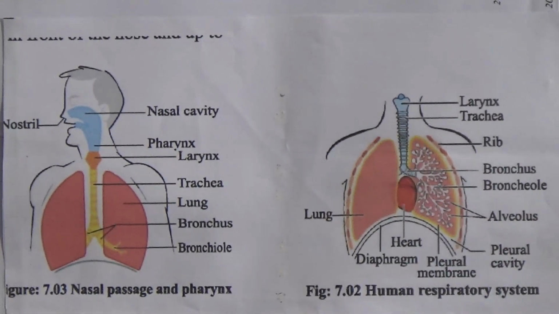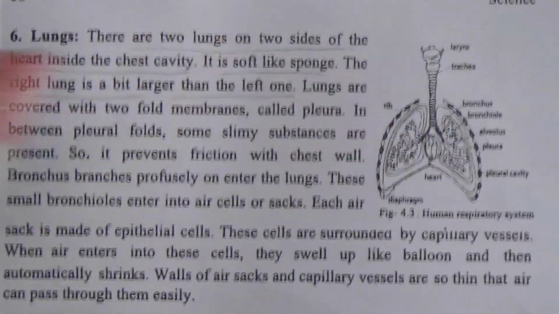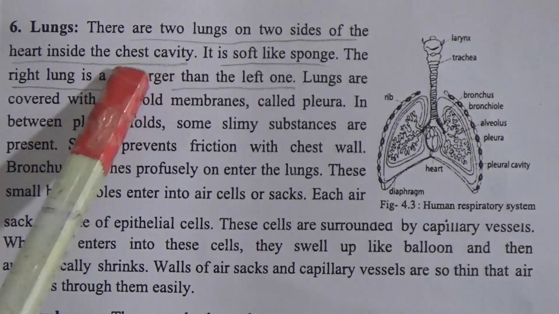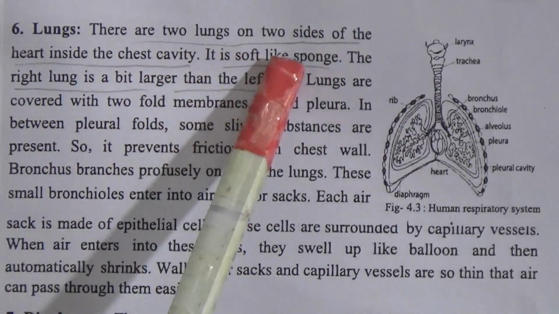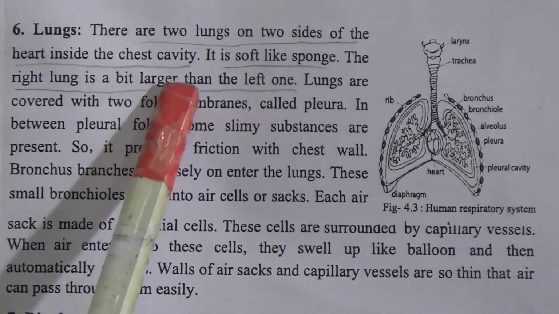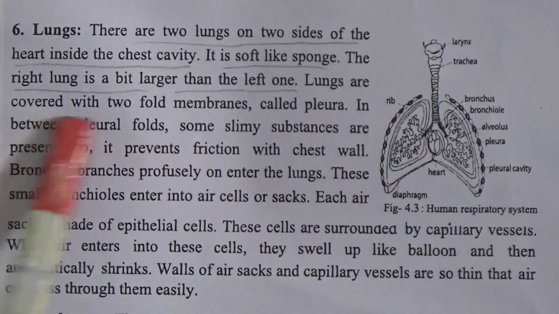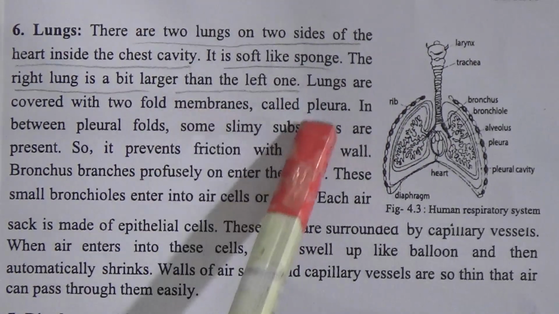Okay, now lung. Number 6 organ name is lung. There are two lungs on two sides of the heart inside the chest cavity. It is soft like sponge. The right lung is a bit larger than the left one. Lungs are covered with two-fold membrane called pleura.